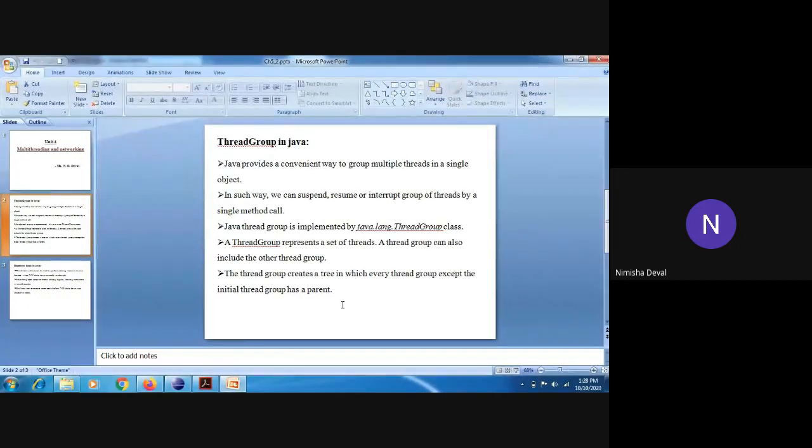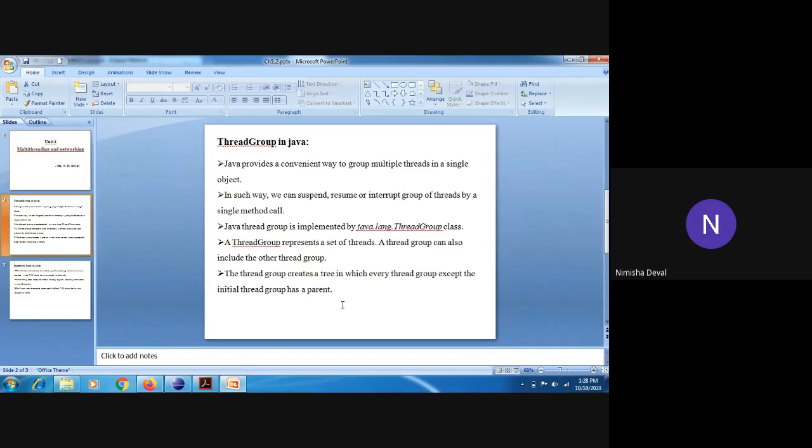So here also two constructors are there. ThreadGroup having one string parameter, and another constructor of ThreadGroup having two parameters: a parent ThreadGroup and a string name. So these are the two constructors. In the program we will see how to use it.